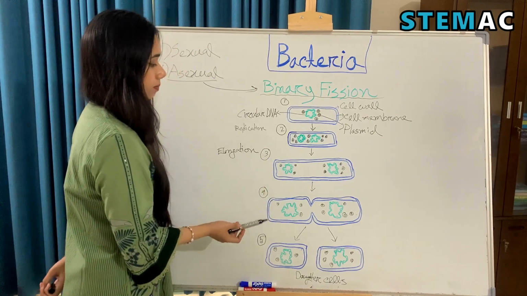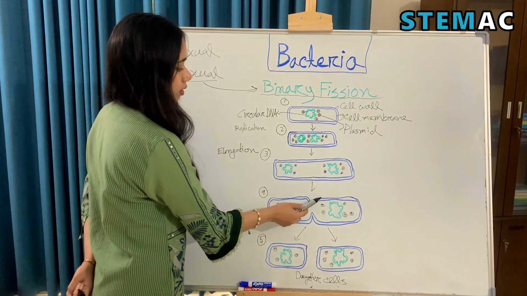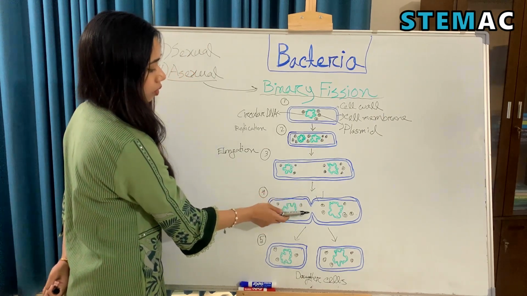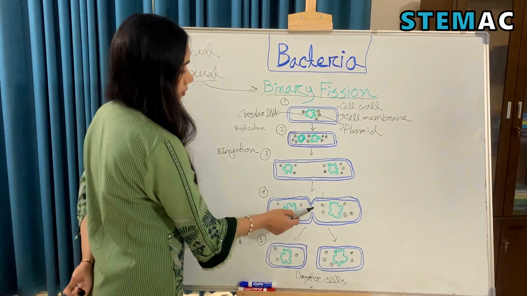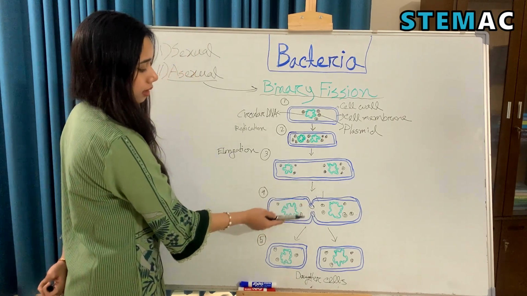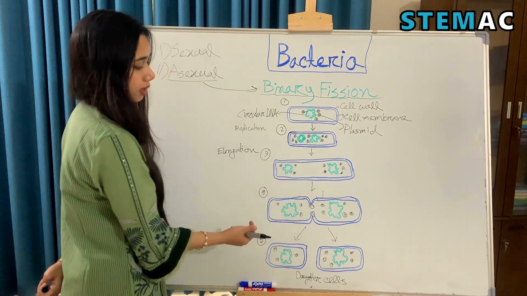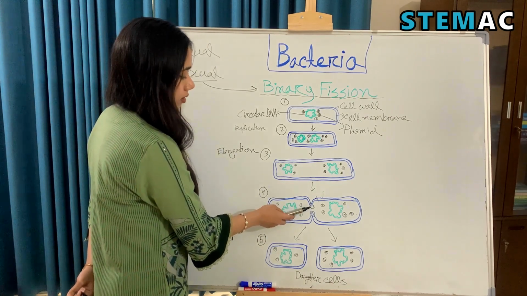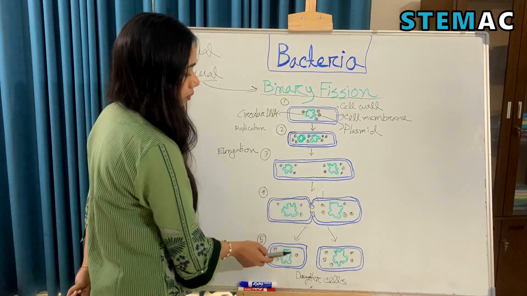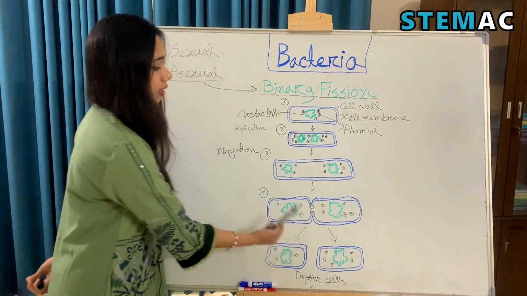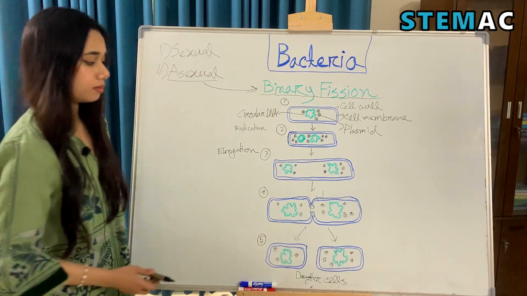After this, the cell wall, along with the cell membrane, will start to grow in the middle. They are growing in the middle of the cell, and when these two ends meet, they will divide or split and form two identical bacterial cells.